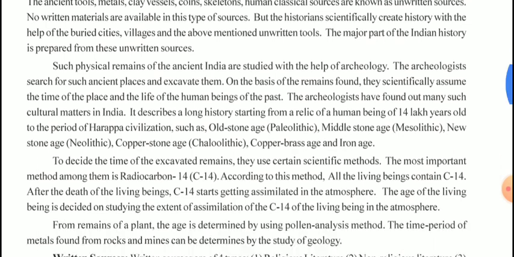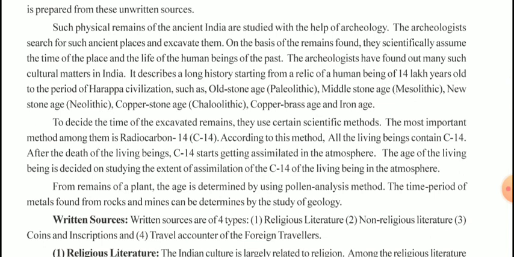Such physical remains of ancient India are studied with the help of archaeology. The archaeologists search for such ancient places and excavate them. On the basis of the remains found, they scientifically assume the time and place of the life of human beings of the past. The archaeologists have found out many such cultural matters in India.